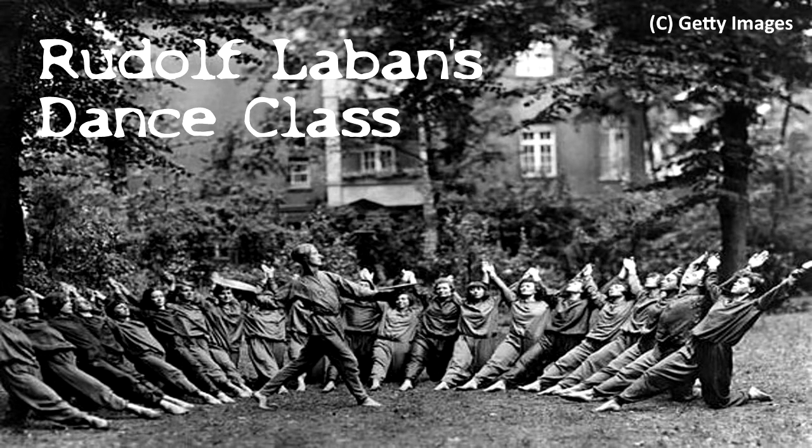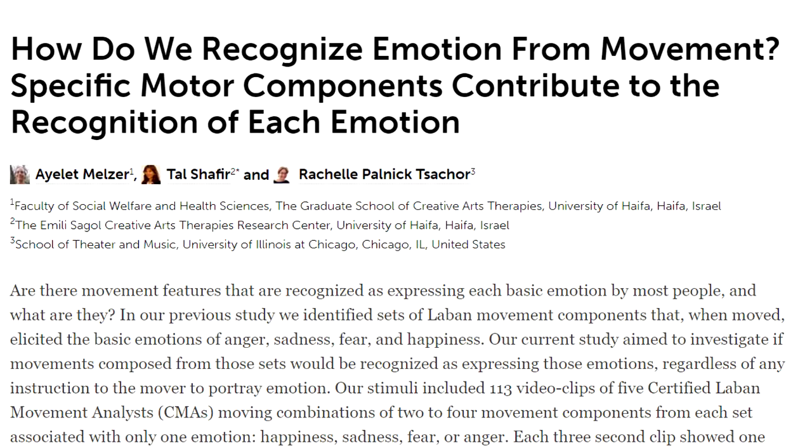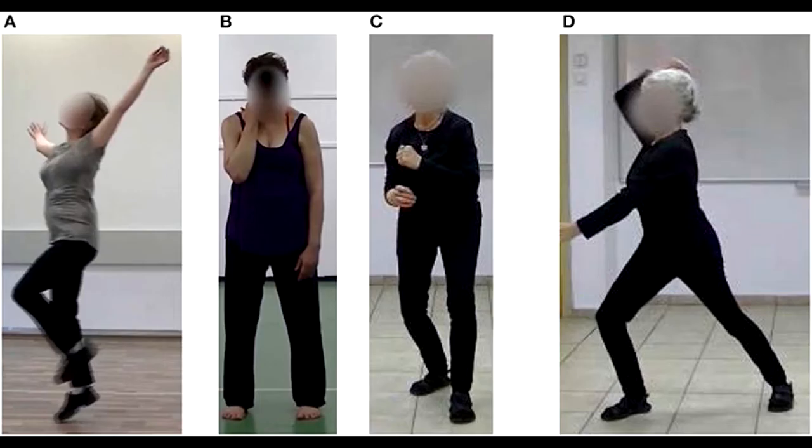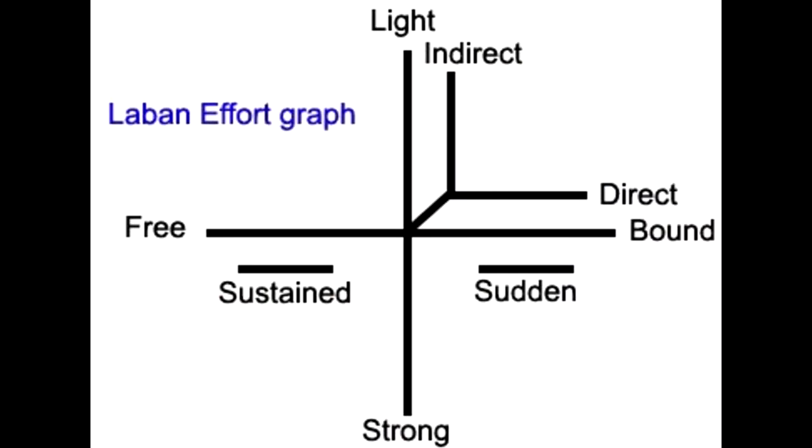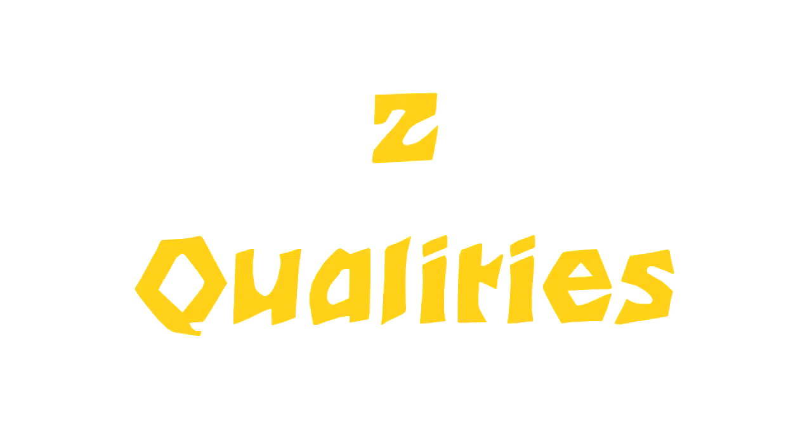Weight and direction are two of the efforts described by Rudolf Laban. In a study done by Melzer et al. in 2019, it was revealed that people recognize emotions in each other by just repeating some actions that can be defined through Rudolf Laban's 4 efforts. The 4 efforts used by Laban are weight, time, space, and flow. Each effort can have 2 opposing qualities.